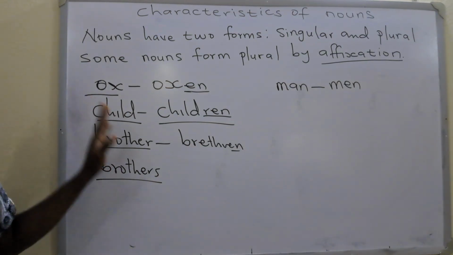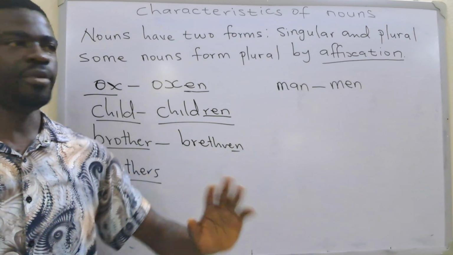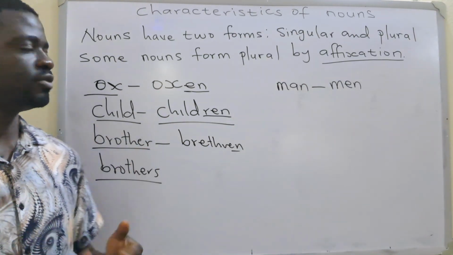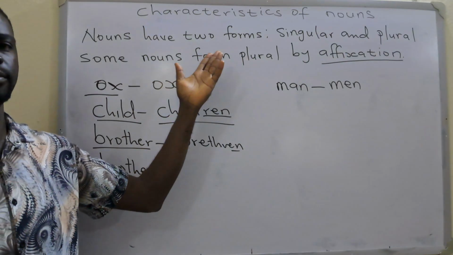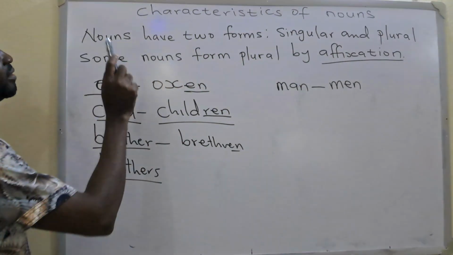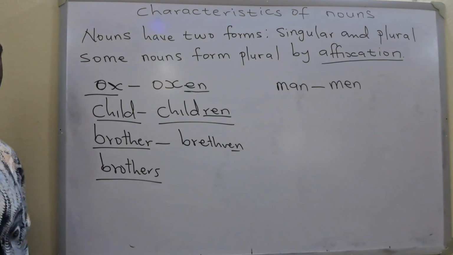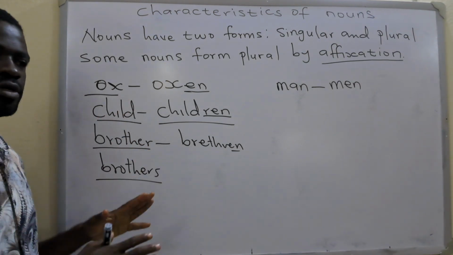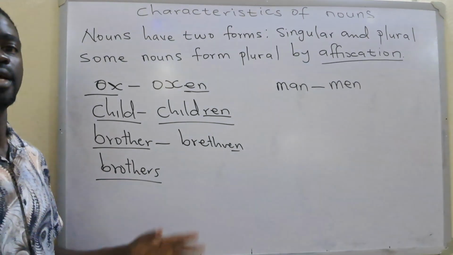Okay, so that is it about affixation. Remember, affixation simply means the addition of bound morphemes to nouns to form their plural form. And one quality of nouns is that they can be singular or plural. There are other qualities of nouns, and we're going to look at all of those in our subsequent classes.